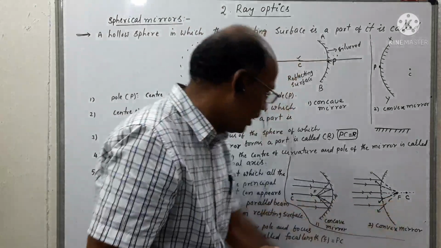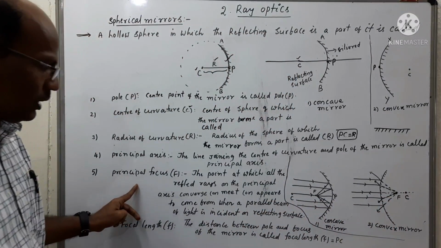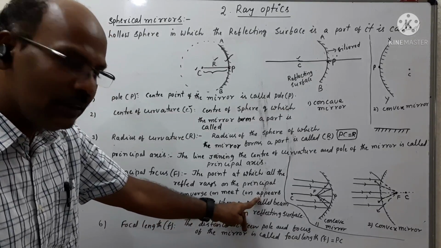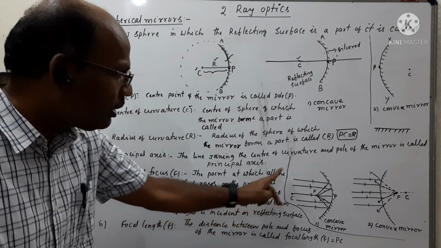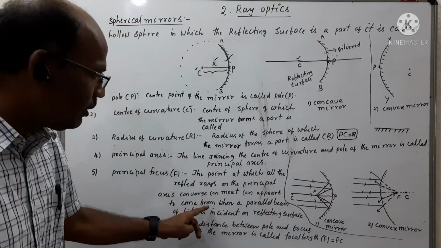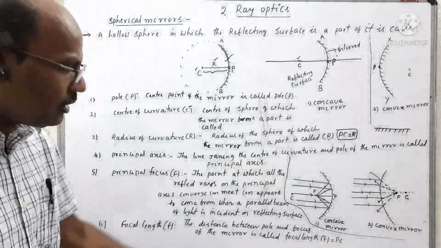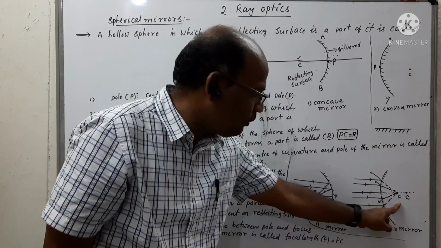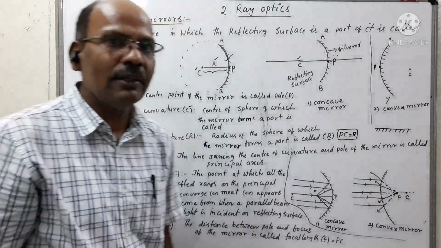This point is also called the principal focus. So we can clearly observe that this is the point where all the rays appear to come from in the case of convex mirror. So this is also the principal focus in case of convex mirror.